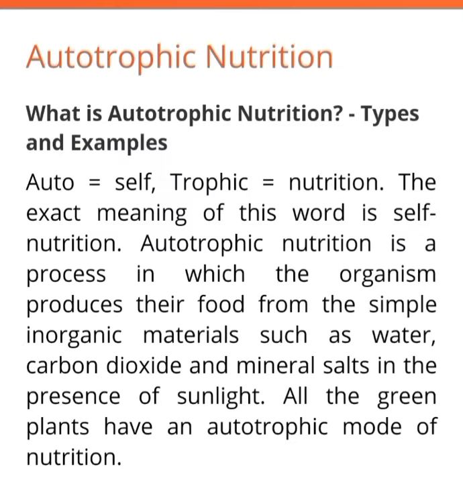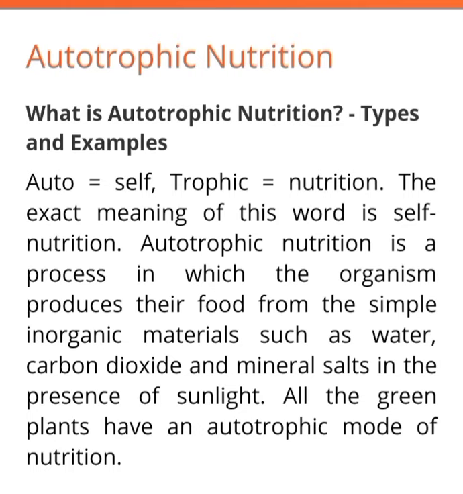Now, autotrophic nutrition, you have already studied this in lower classes. Auto means self and trophic means nutrition. The exact meaning of this word is self nutrition.